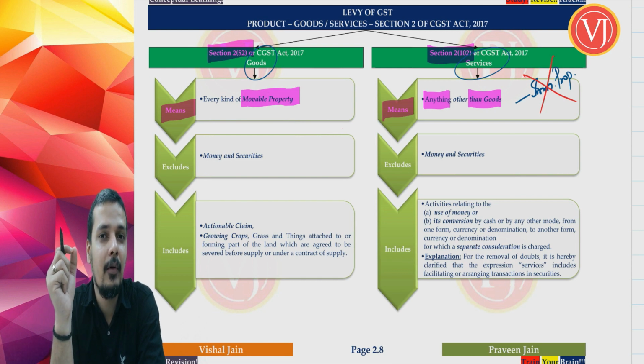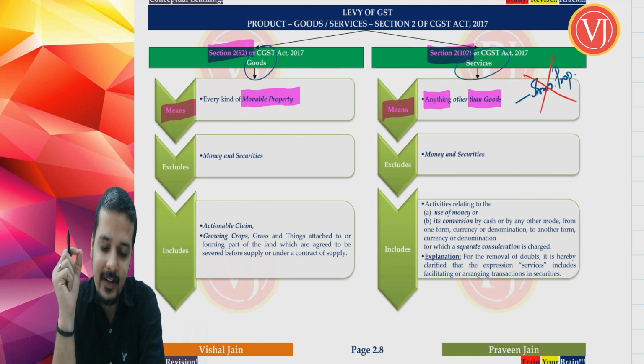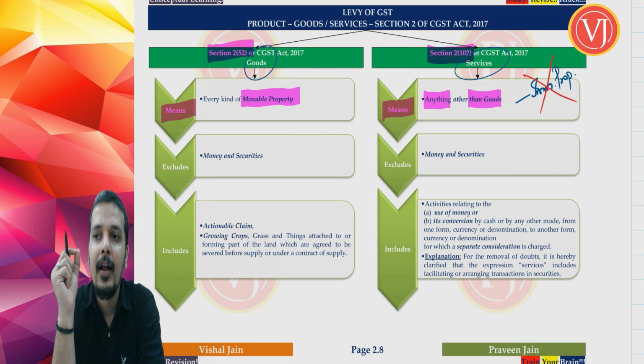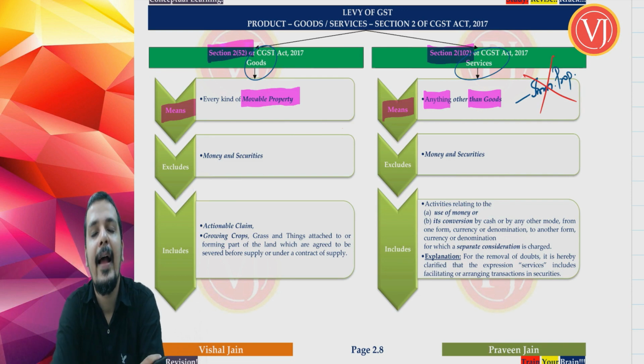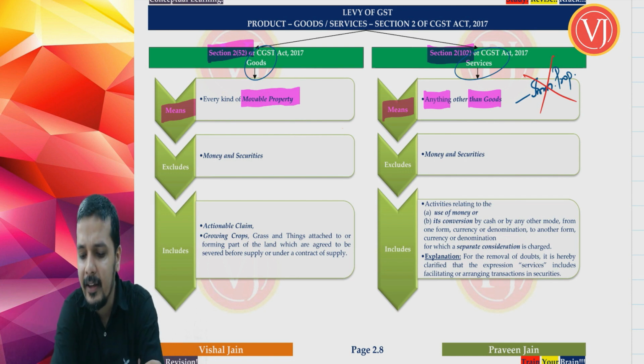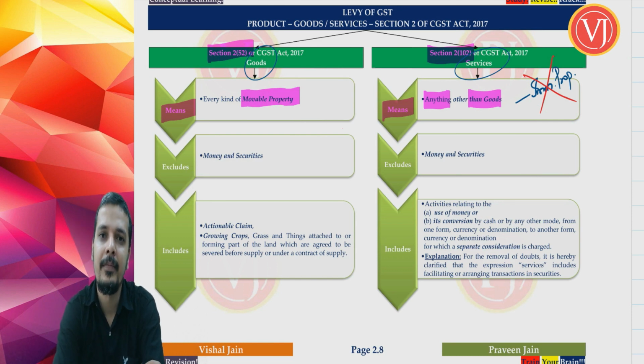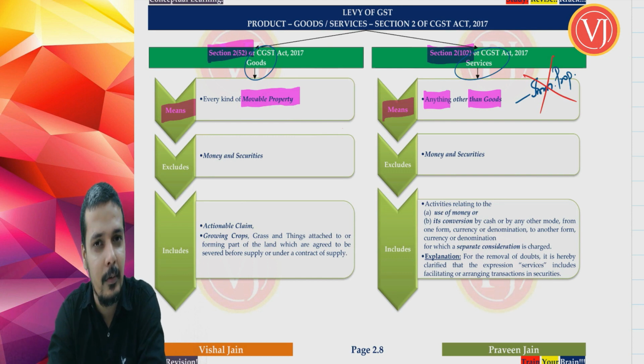Right, we'll be again focusing on concepts, and that is the reason I'm telling that don't jump to conclusions and make sure that we are going to discuss everything, rather possibly more than what is required for exams. And now and then I'll be taking a few extra points like the point I said about immovable property to make you understand or to make you keen towards learning the law. Not per se the GST Act. That is an art of learning the law. You have to understand how to learn the law, how to interpret the law, and more importantly, how not to jump to conclusions. Right, again coming back to the definition of goods and services.